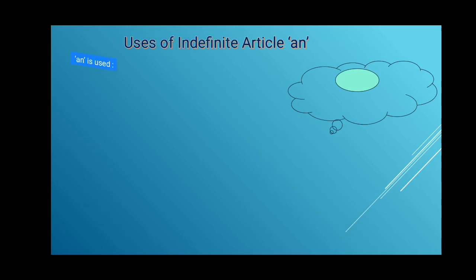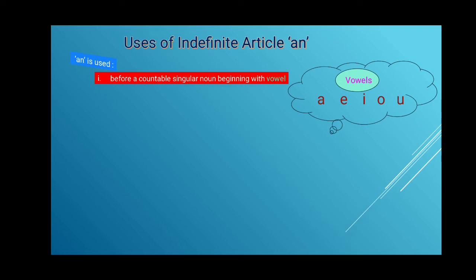Next type of indefinite article is an. An is used before a countable singular noun beginning with a vowel. In English, vowels are A, E, I, O, U. For example, an apple, an orange, an elephant, an umbrella. All these nouns are beginning with a vowel.